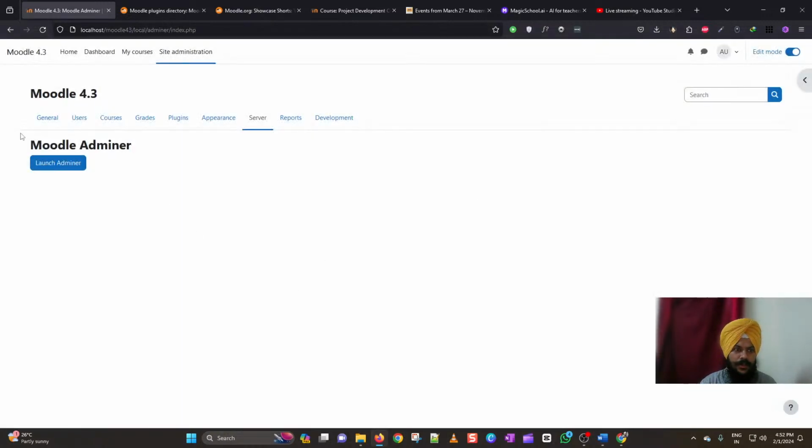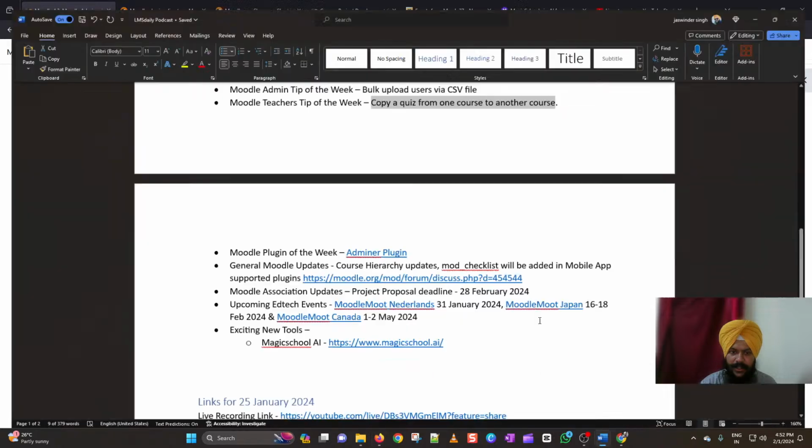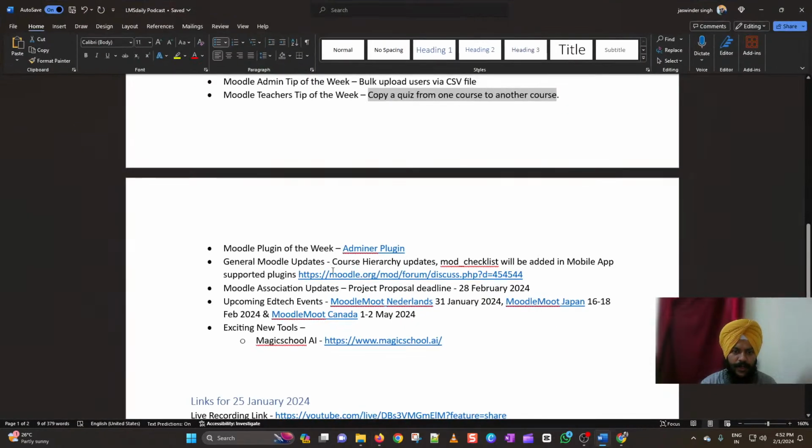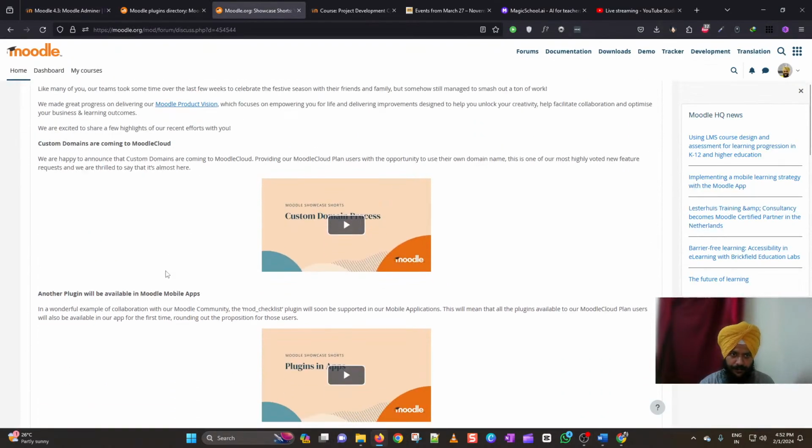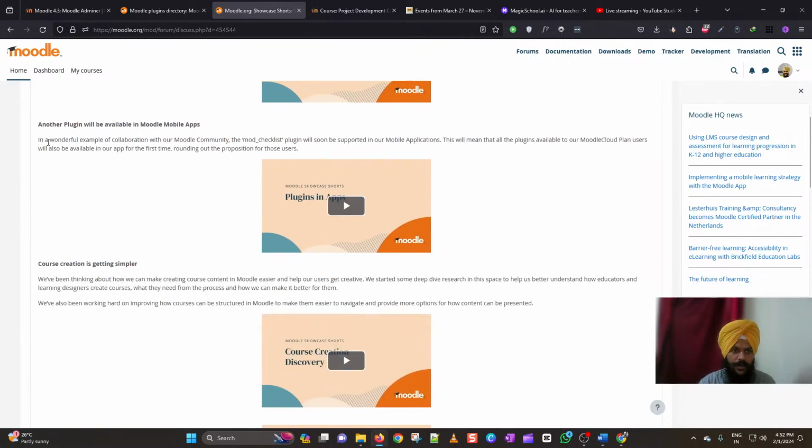Now, once you are done, we will be moving to the next agenda item for the day, which is the general Moodle updates. I will be taking you through the general updates where the Moodle team is working on the sprints. This mod underscore checklist, which is a checklist plugin, we will be covering in upcoming weeks, how you can use this checklist plugin. It will be supported for the Moodle mobile application also.